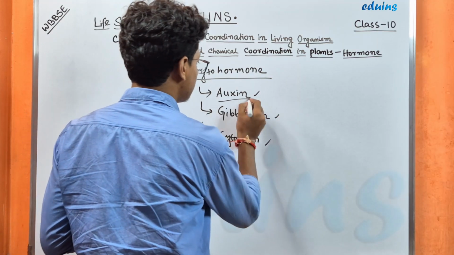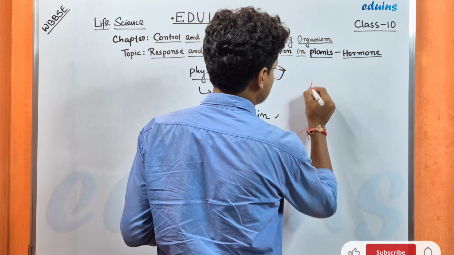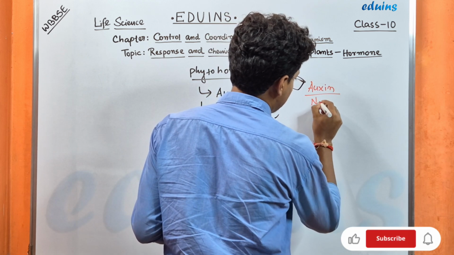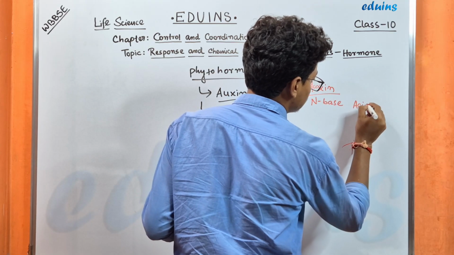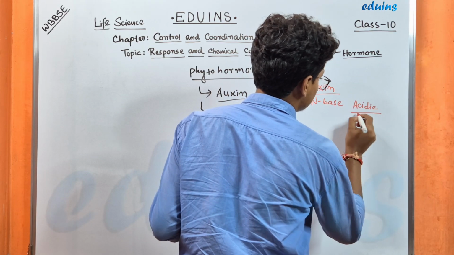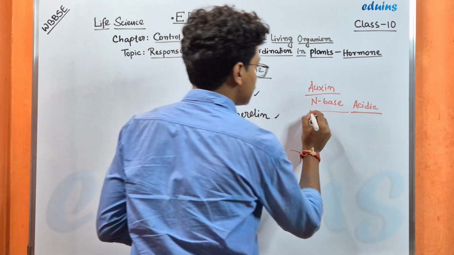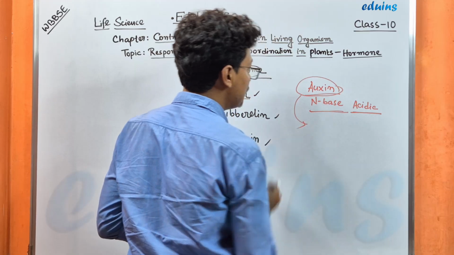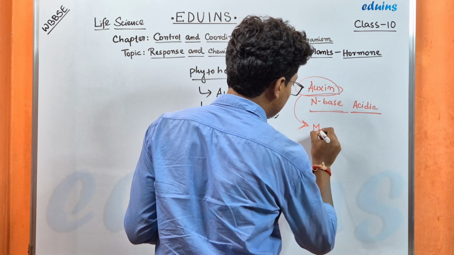So what is auxin? Auxin is a nitrogen based acidic hormone. The presence of auxin is mainly in the meristematic tissue.